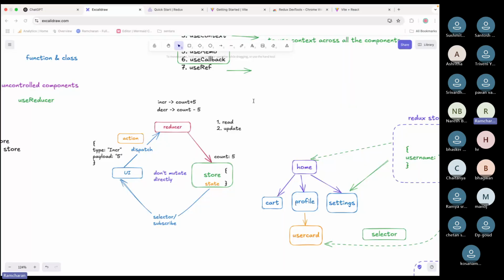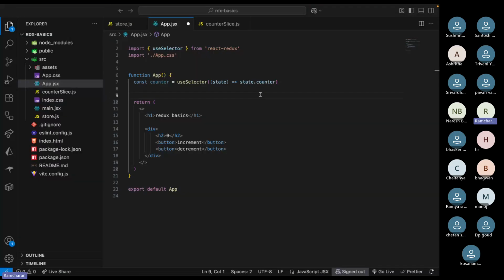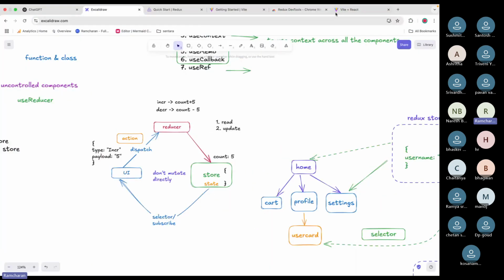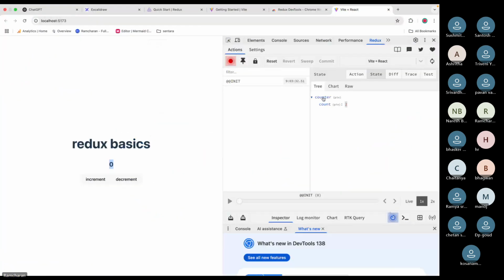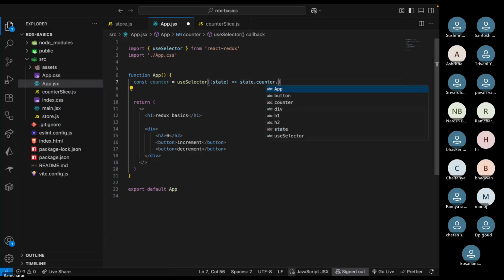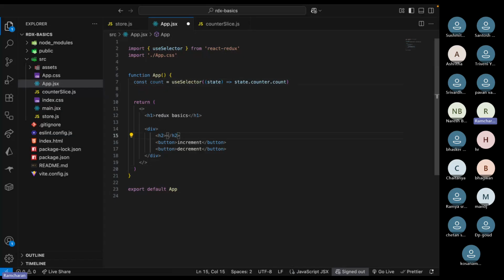With state, you will get complete access to the state. How is the state? You have this, right? This complete object is state. state.counter.count will give you this value, right? So here state.counter.count. Now you just write like this, count. Now instead of this, just write count.